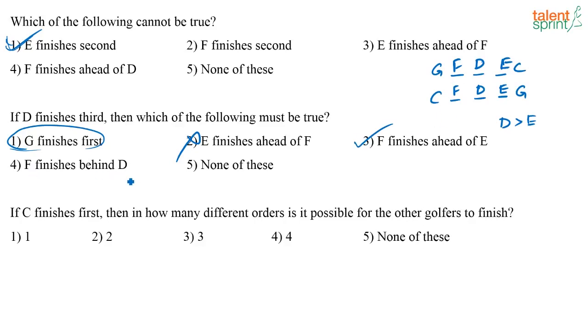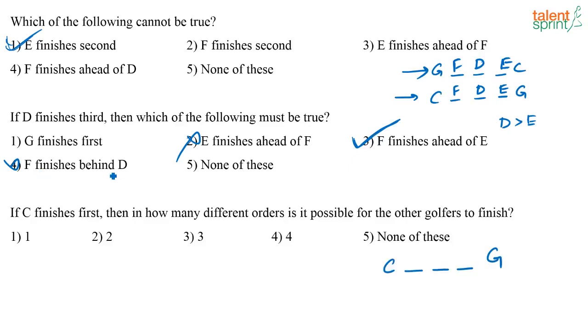F finishes behind D. Not true. Yes, this is also not true always. This is the only option which is true always. F will always finish ahead of E. So you go with the answer as option 3. Okay. See, option 1 seems to be correct, right? If this is your case, then option 1 is correct. But you also have another case which can come true with the given information where C will come first and G will come last. So G finishes first is not something that is true always, right? So based on the options, this is the option which is true always. So you go with that.